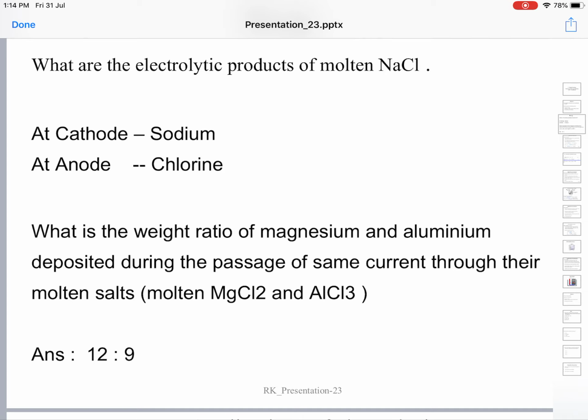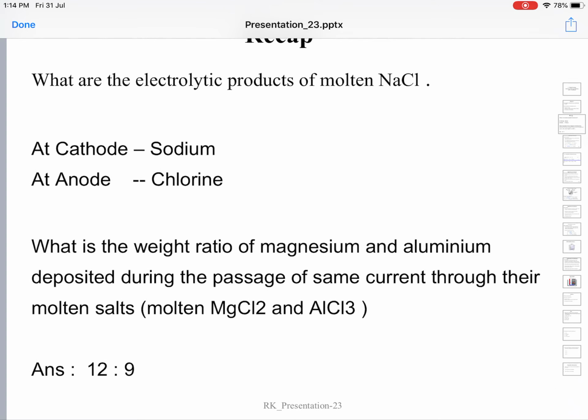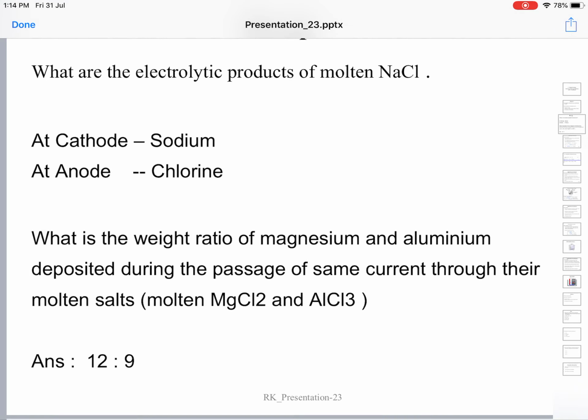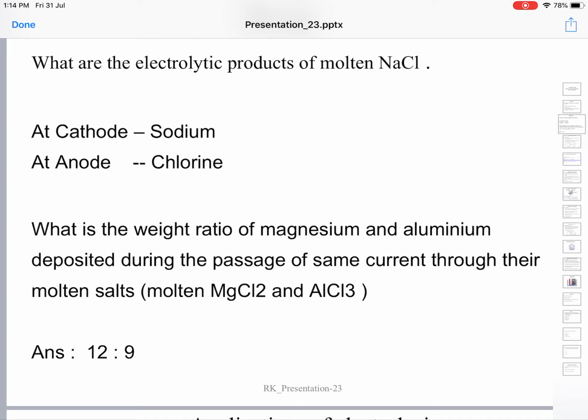So into this liquid molten sodium chloride, since this is at very high temperature, it is taken into a quartz vessel, and two platinum electrodes are dipped and connected to the two terminals of an external EMF like a battery.